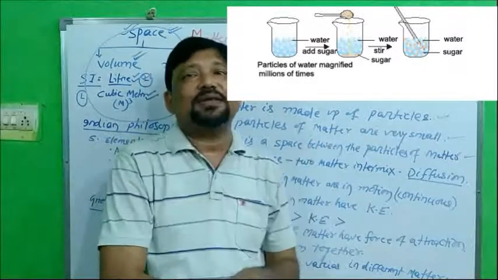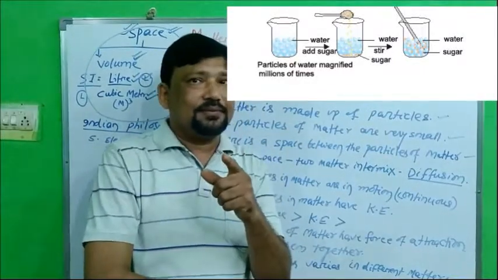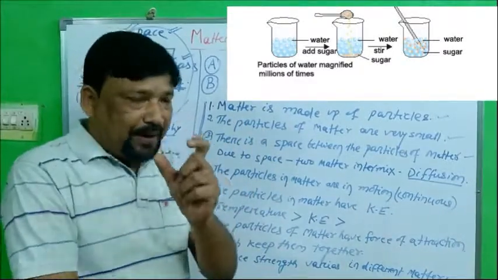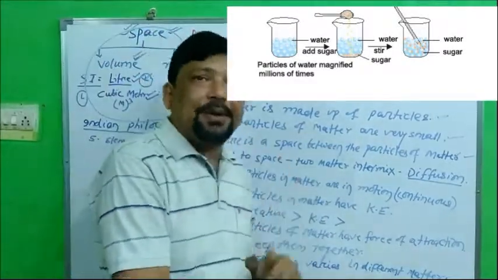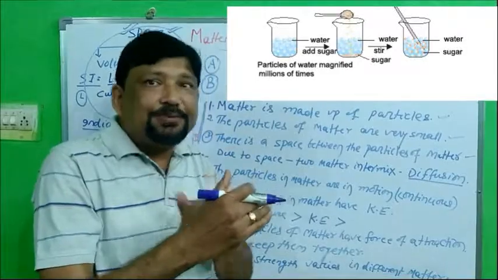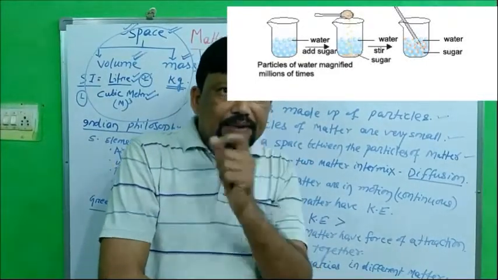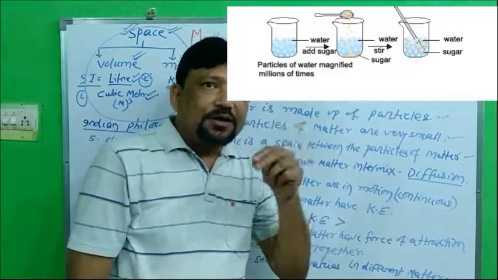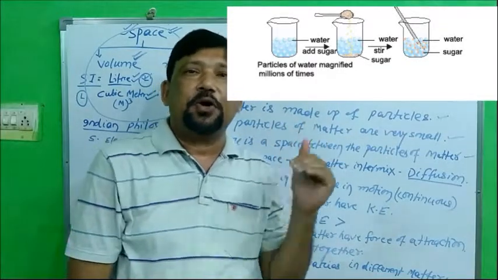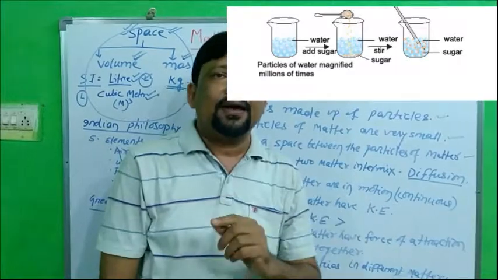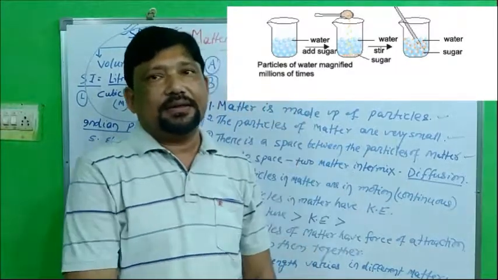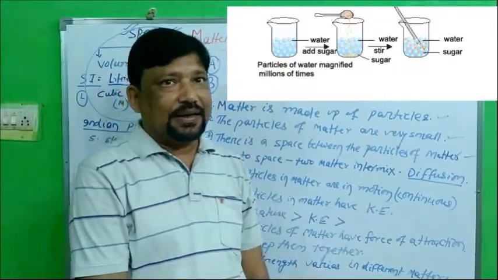The water particles and the salt particles are intermingled with each other, or intermixed with each other. It means the particles of matter have space among them. So within the space of the water particles, the salt particles enter and occupy it. That is why the level of water does not rise. Clear?